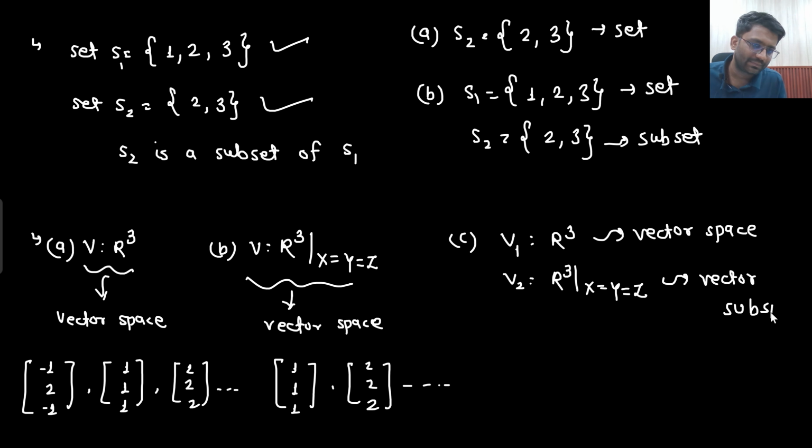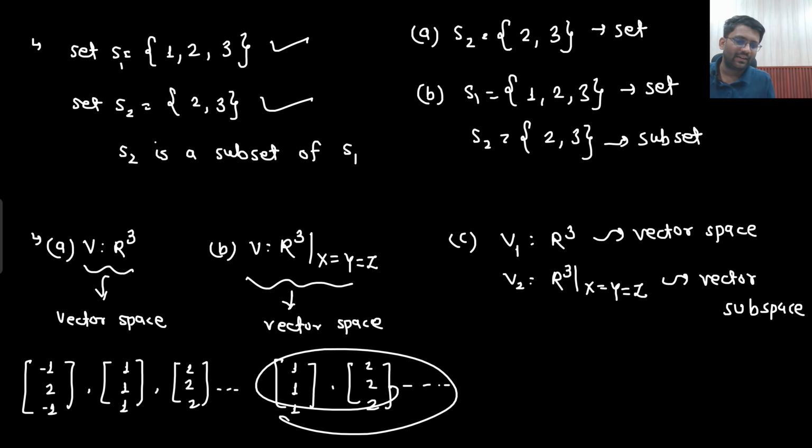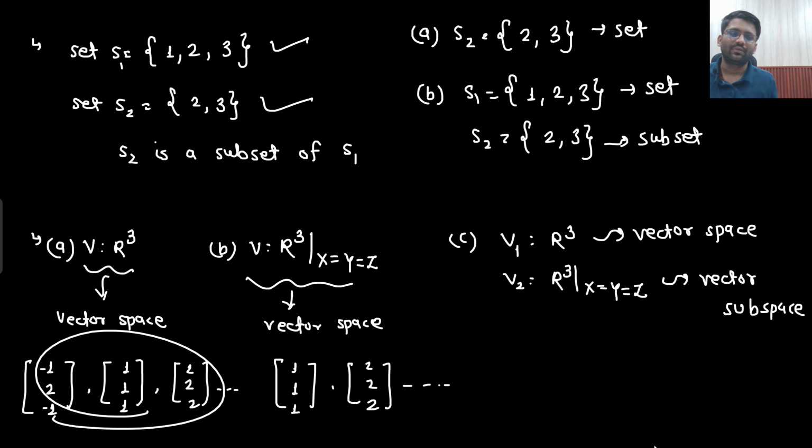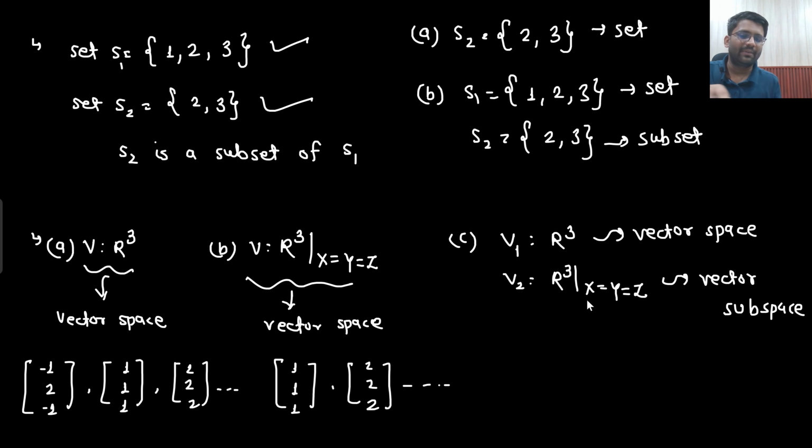Why am I calling it a subspace? Because whatever elements are coming here, the same elements will come here for sure. Whatever elements are in V2, the same elements will come in V1 for sure. V1 will have some extra elements, but it will have all the elements which are present in V2. So this is the vector space, this is a vector subspace. What is the meaning of vector space? A set of vectors is known as a vector space. And vector subspace means whatever elements are present in the vector subspace will surely be present in the vector space.